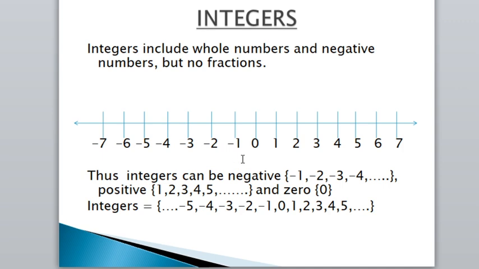Always remember that the numbers which are given on the left hand side are always less than the numbers which are placed on the right hand side. Thus integers can be negative numbers, positive numbers and 0. Therefore integers equal -5, -4, -3, -2, -1, 0, 1, 2, 3, 4, 5 and so on.